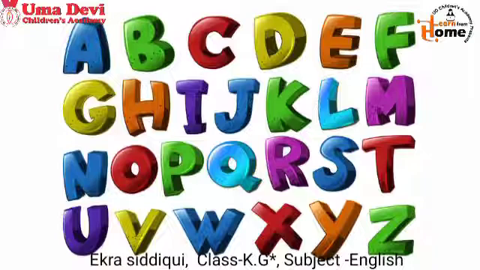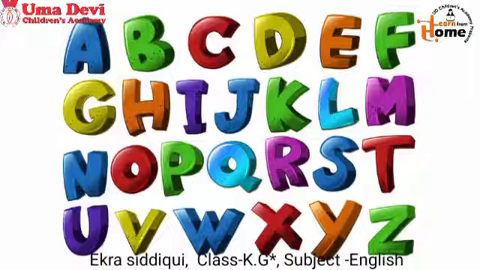Kids, can you tell me how many letters are there in alphabets? There are 26 letters in alphabets. But there are 5 magic letters in English alphabets. Those are called vowels and rest of letters are called consonant.